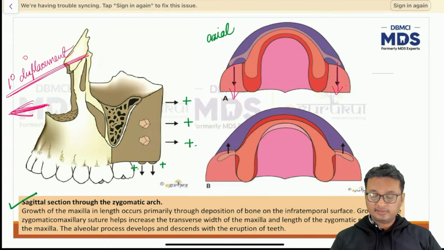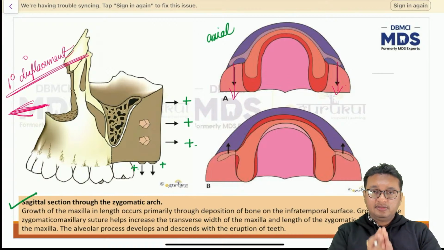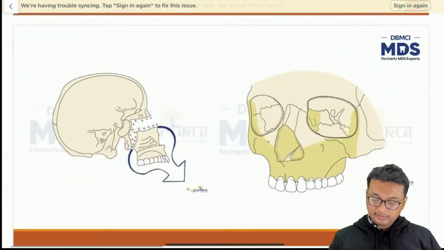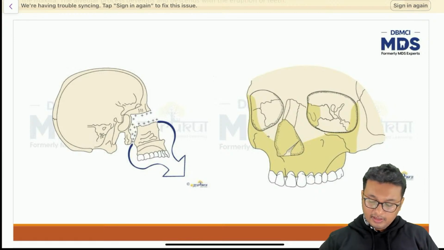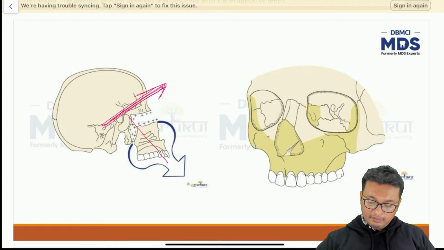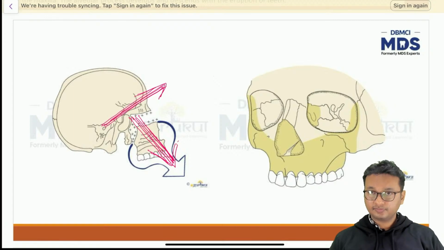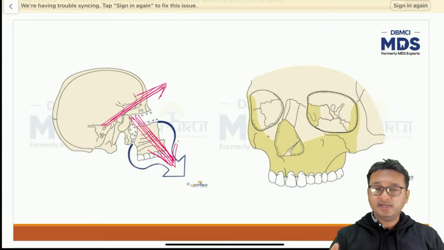Since the posterior surface is undergoing bone deposition, the entire maxilla gets shifted anteriorly and downwards. I told you the reason before. So we have primary displacement of the maxilla, plus we have secondary displacement of the maxilla as well. Now, what is secondary displacement? I told you earlier, the growth of the cranial base is upward and forwards. Based on that, the growth of the maxilla and the entire nasomaxillary complex is downwards and forwards. I told you the reason. We divide the two components into X and Y components, and because of the X component, the maxilla also gets